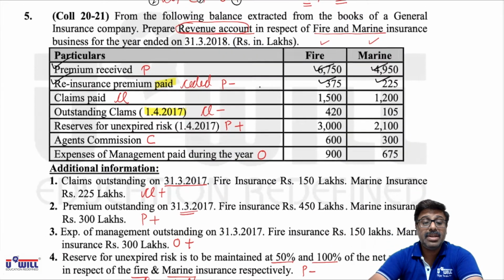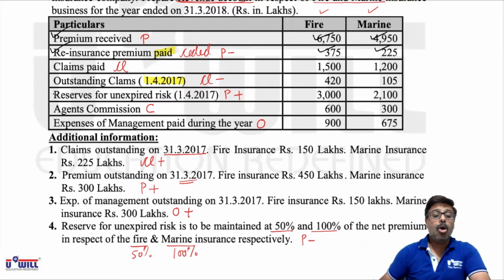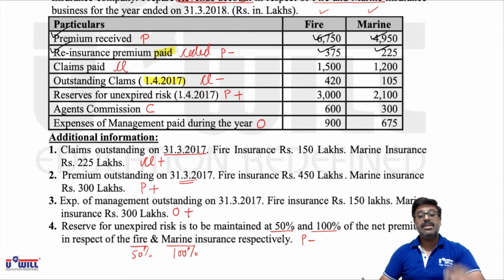Then after premium ceded, next item marked as P is reserve for unexpired risk, but always take reserve for unexpired risk at the end. After adding the outstanding and other items, whatever net amount remains, we will add reserve for unexpired risk opening and subtract reserve for unexpired risk closing. So I repeat, reserve for unexpired risk you take after taking reinsurance premiums, outstandings, everything into consideration.